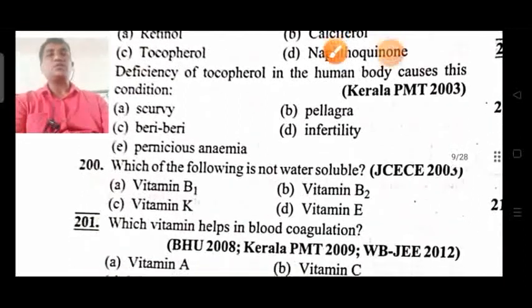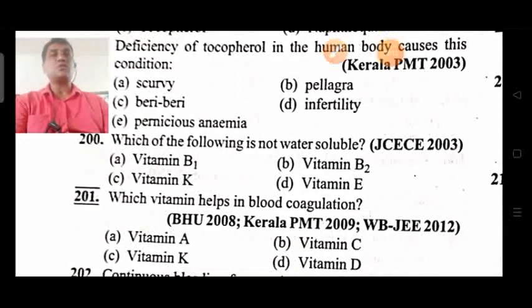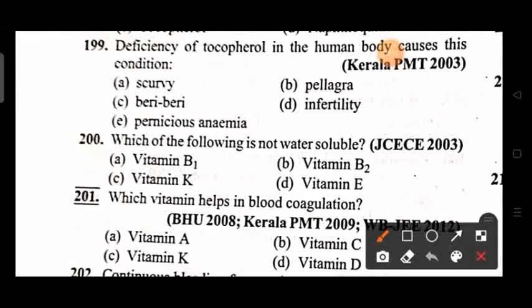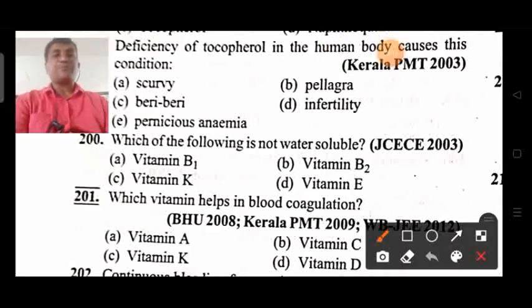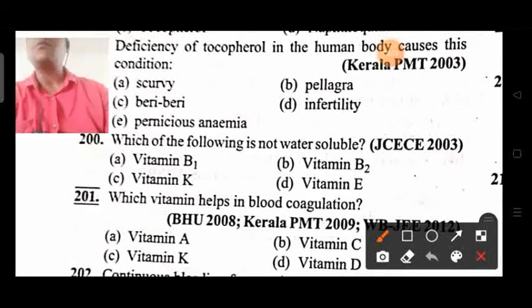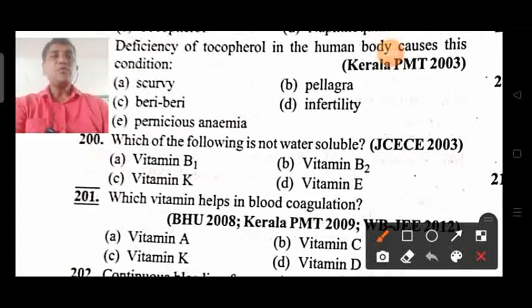Next, question 200: which of the following is not a water soluble vitamin? Already we have discussed this. Vitamin K is not water soluble, and vitamin E is also not water soluble.